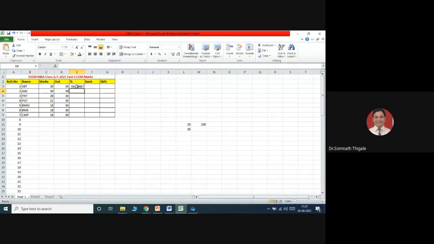So see the percentage that you are getting. I just wanted to set the value only up to this. Now I have set the formula for this. I want to apply this formula for all the entries that I have, so I will select this and simply drag and drop. See the percentage that I am getting over here. Sometimes, see, 30 out of 30, 100% marks. Is it correct?